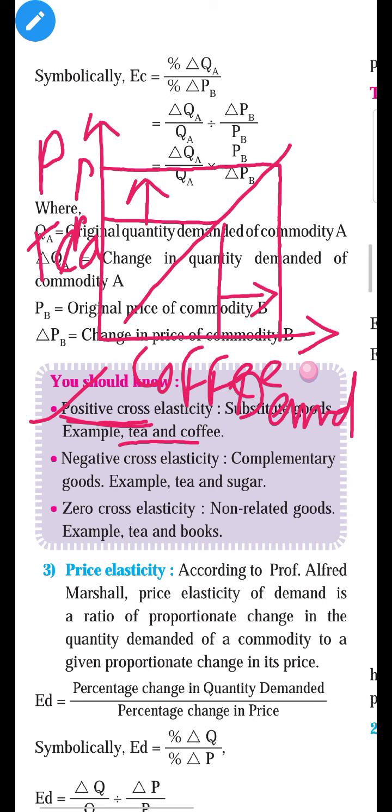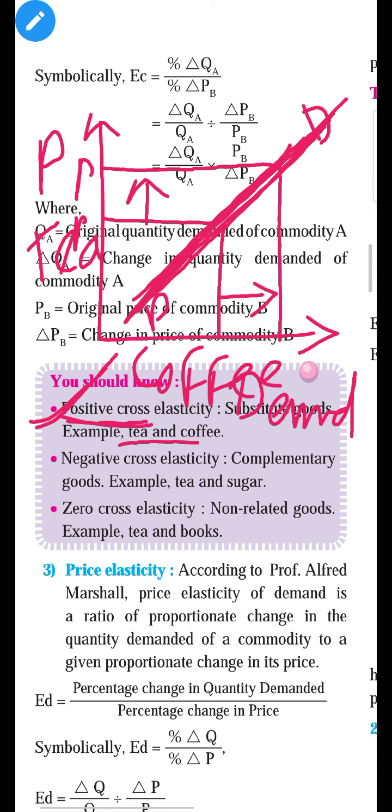So when the price of tea increases, there is an increase in demand for coffee. That is the reason the curve slopes upward from left to right. An upward sloping curve is a positive slope. That is why it is called positive cross elasticity of demand.